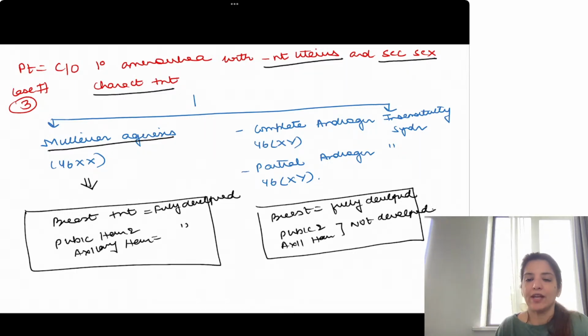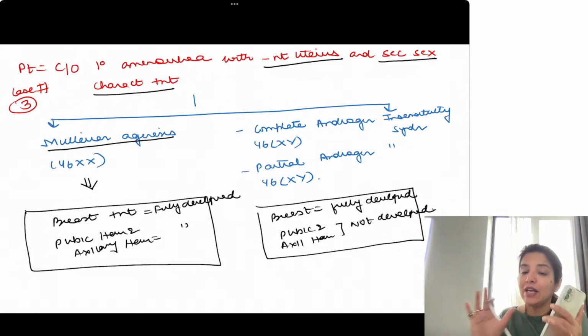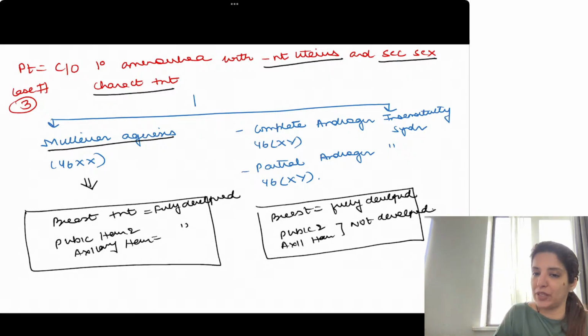Right, and because the most important secondary sexual characteristic is breast, generally we say that in both these cases secondary sexual characteristics are present, but there is a difference. In Mullerian agenesis, pubic hair and axillary hair will also be properly present, but in complete and partial androgen insensitivity syndrome, only breast will be properly developed, pubic hair and axillary hair will not be properly developed.